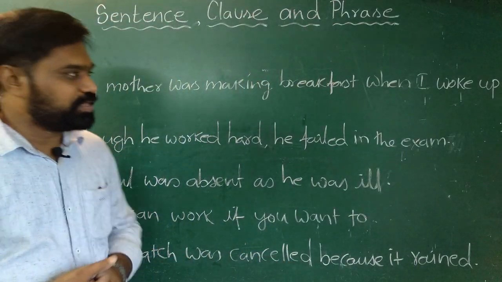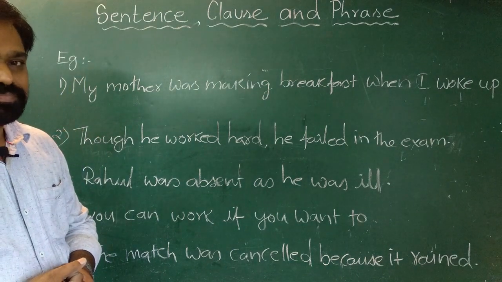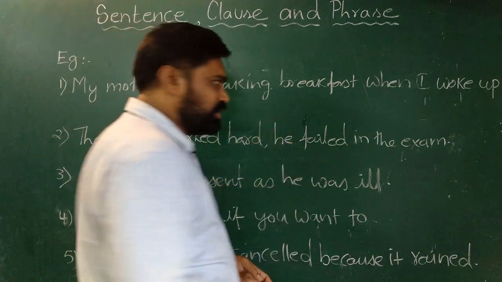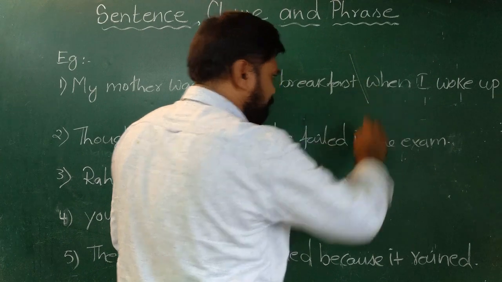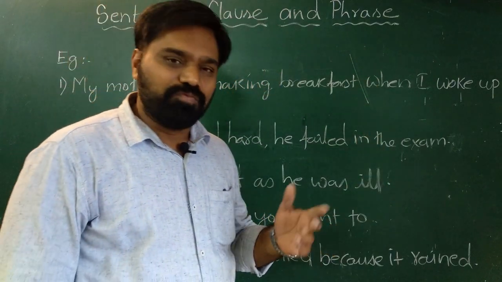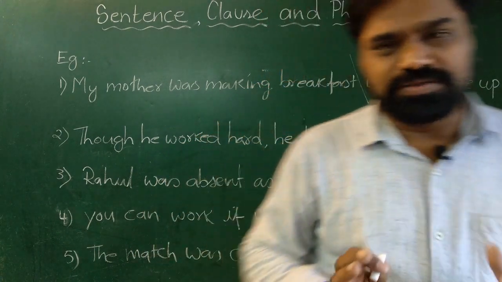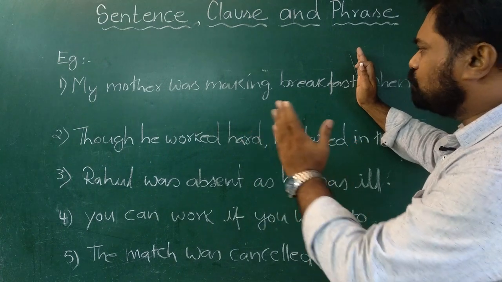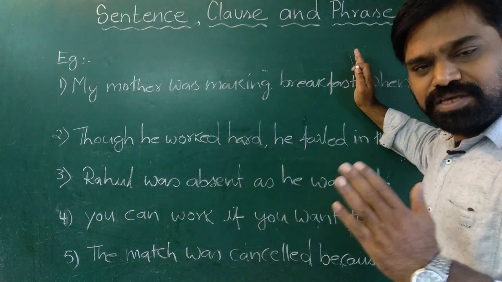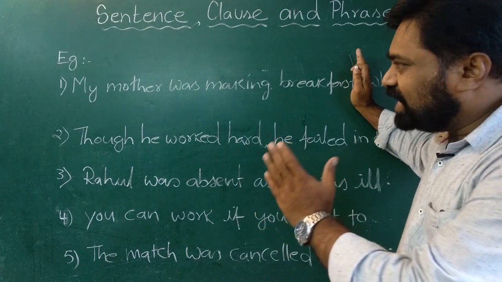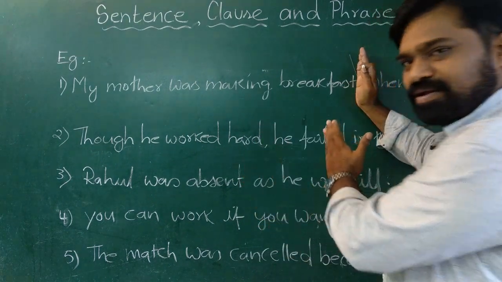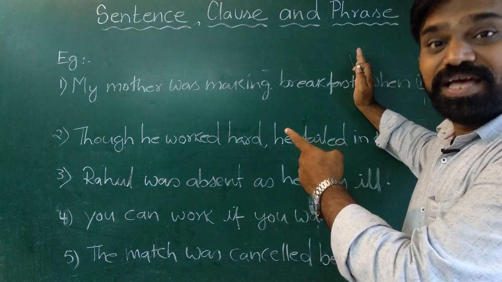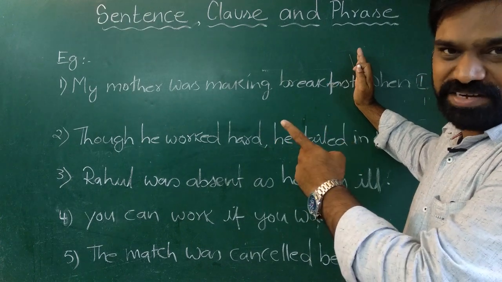Let us look at the example. My mother was making breakfast when I woke up. If you observe, in this sentence there are two clauses. Number one, my mother was making breakfast, and number two, when I woke up. If you read both these clauses, you will understand that the first clause, my mother was making breakfast, gives more meaning. It can stand alone. If we write up to here, still we can get better meaning. So this clause is the main clause or an independent clause.